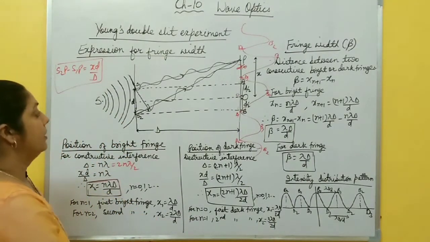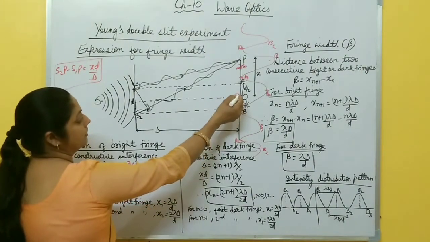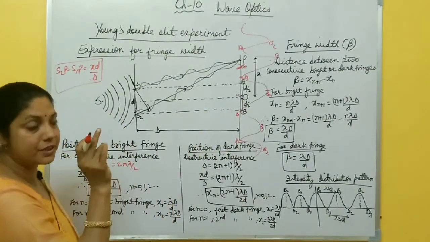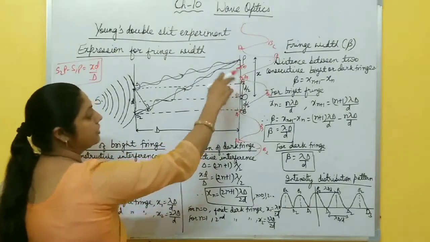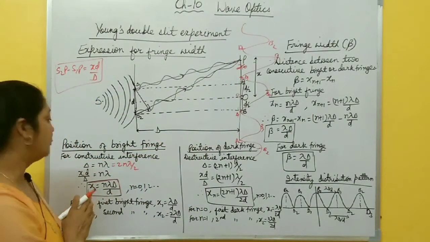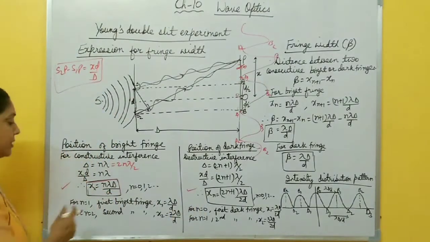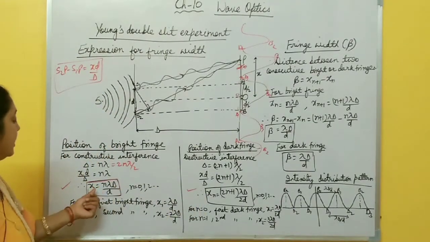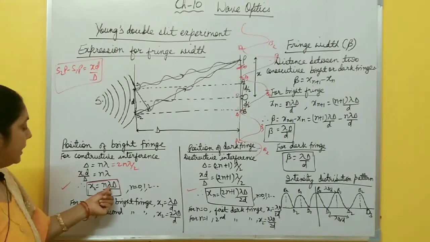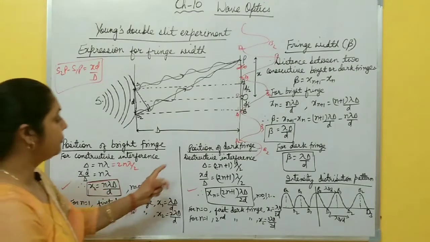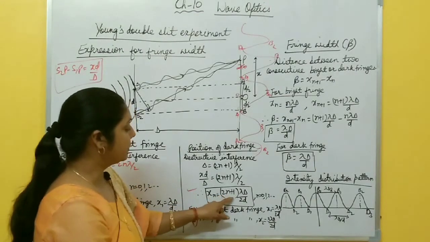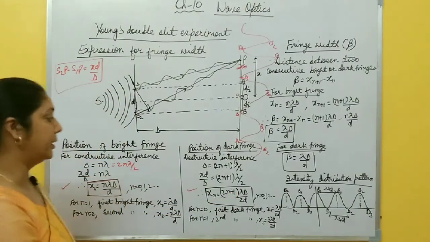In this way, at the center of the screen, bright fringe is formed, and on both sides of the screen, bright and dark fringes are formed, and the position of bright and dark fringe is given by these two equations. You must remember this one. For bright fringe, x equal to nλD by d. For dark fringe, (2n+1) λD by 2d.